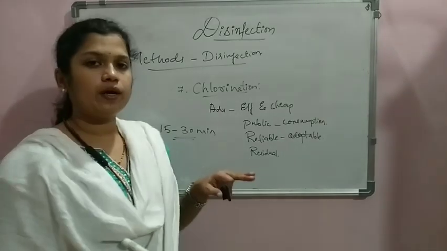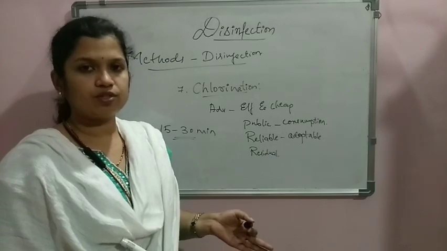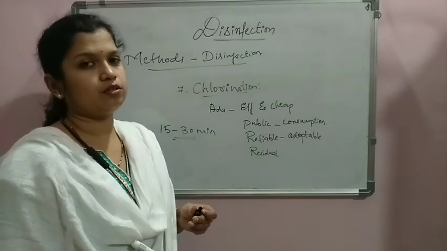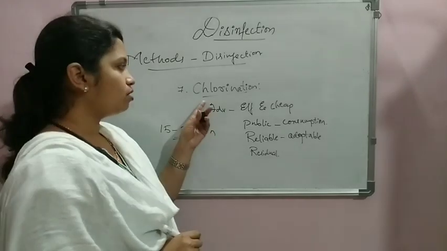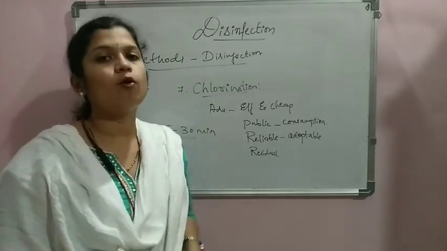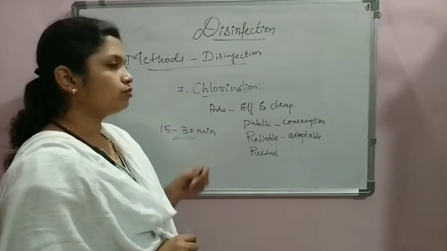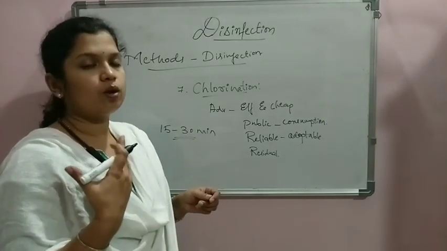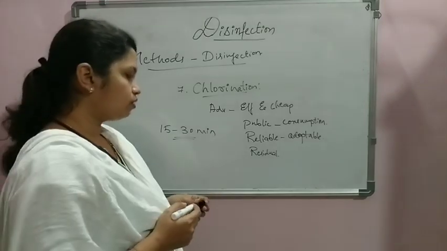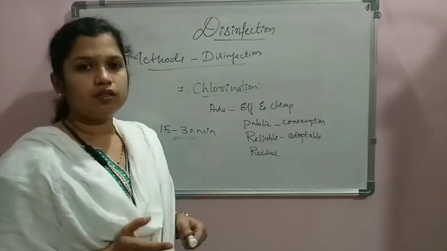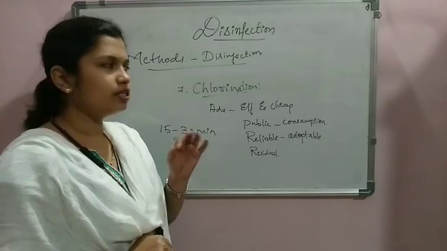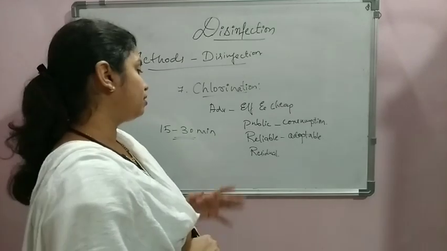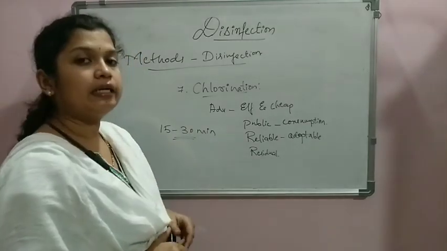So we should not add a quantity which is too small to kill the pathogenic bacteria. It should not be added in excess, as that may impart a bad taste and odor into the water, because chlorine has a particular odor. Because of the chlorine present, that taste and odor may come, which is not aesthetic for the consumption of the water. Physical variations in the water cannot be easily accepted by people. That is why we should properly maintain its quantity.